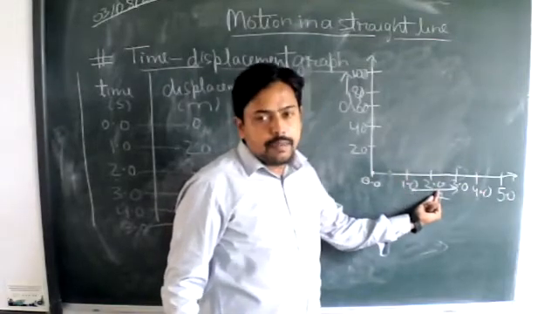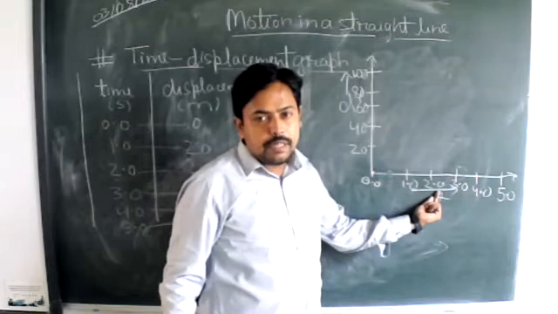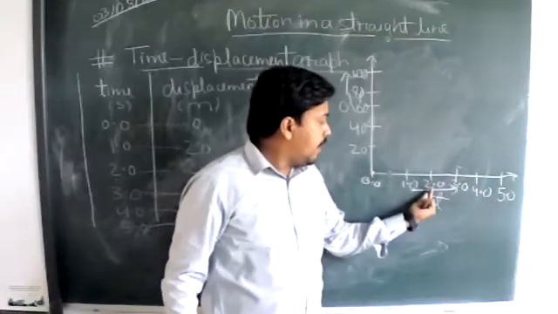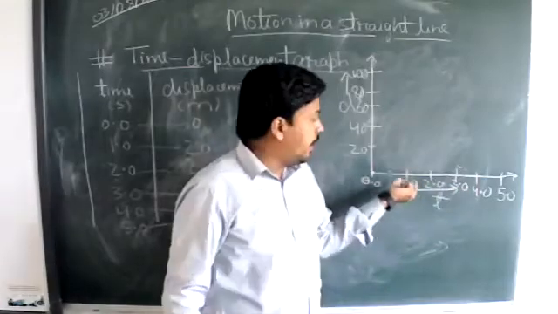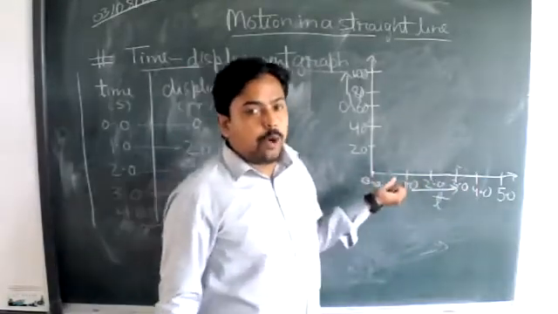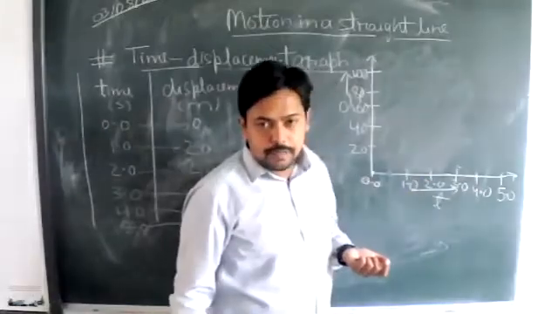From 1 to 2, the time interval is how much? 1 second. Similarly, from 2 to 3, the time interval is 1 second. So according to my observation, the time interval is fixed.